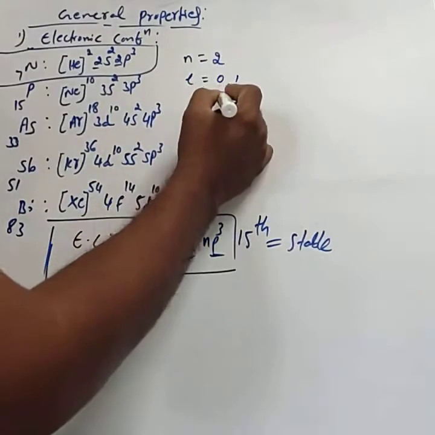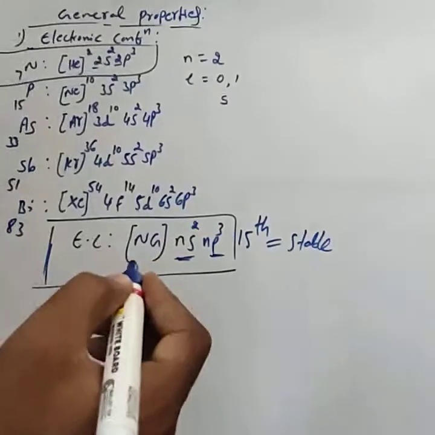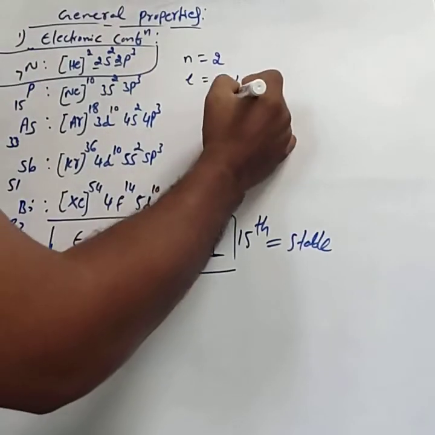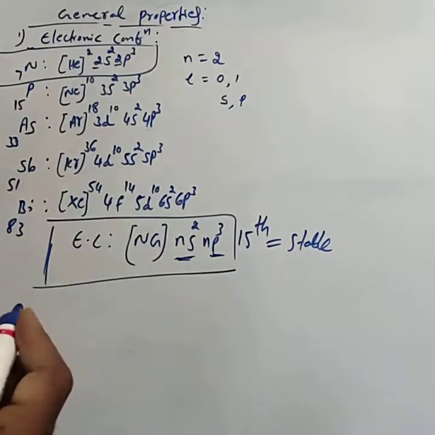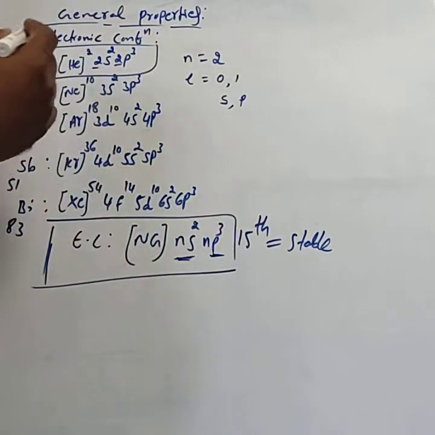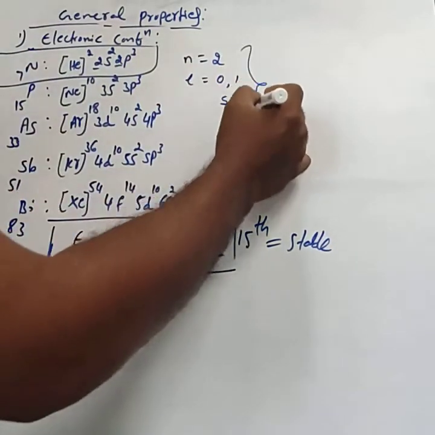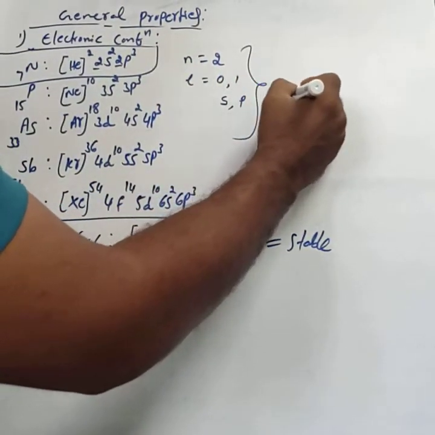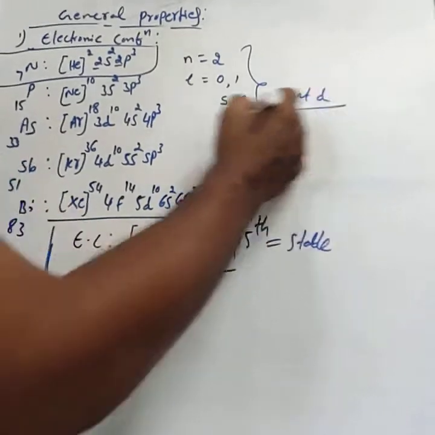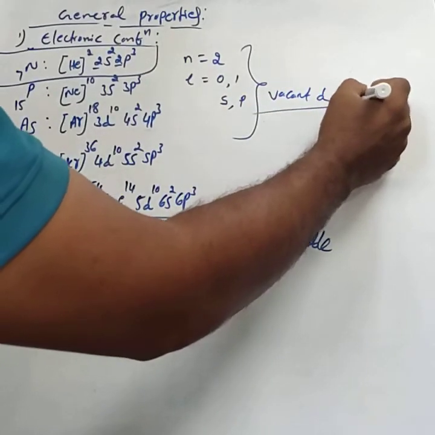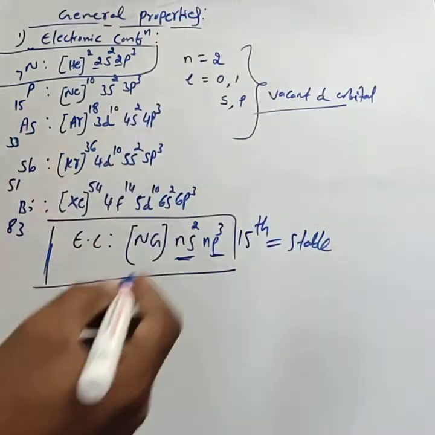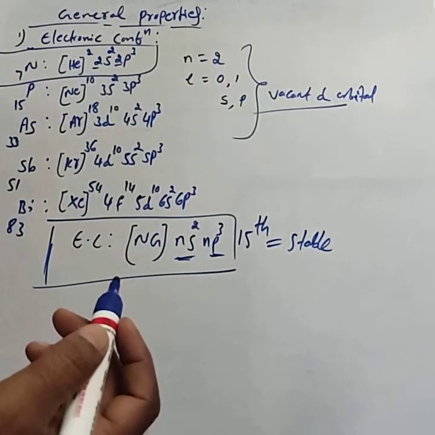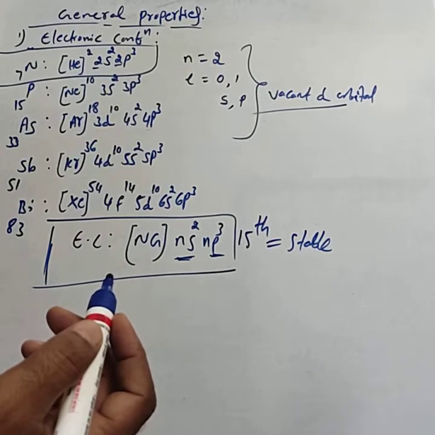If l equals 0, that is the s subshell; l equals 1 means the p subshell. That means the nitrogen atom does not contain a vacant d orbital. This is very important for the anomalous properties of nitrogen.